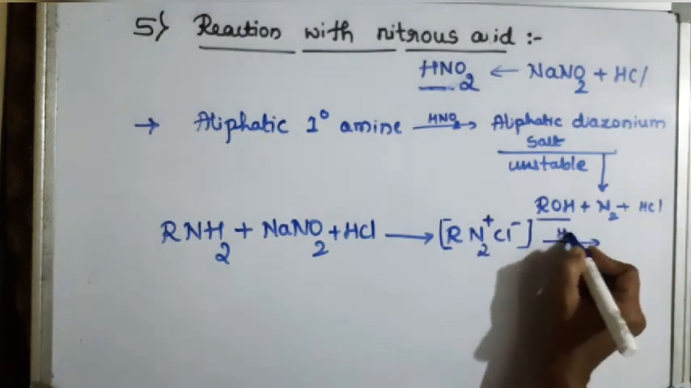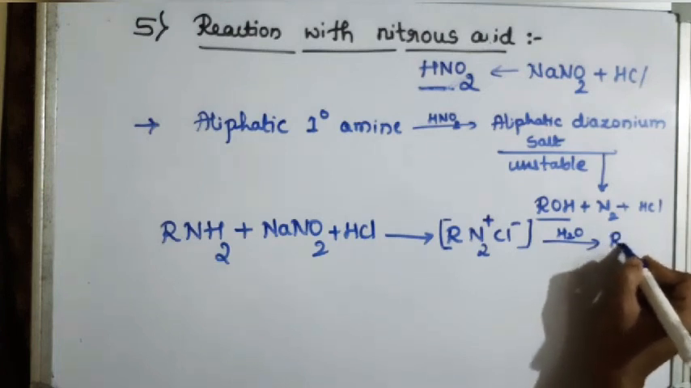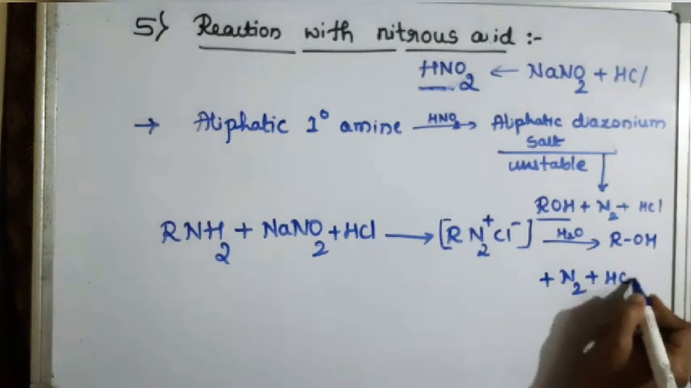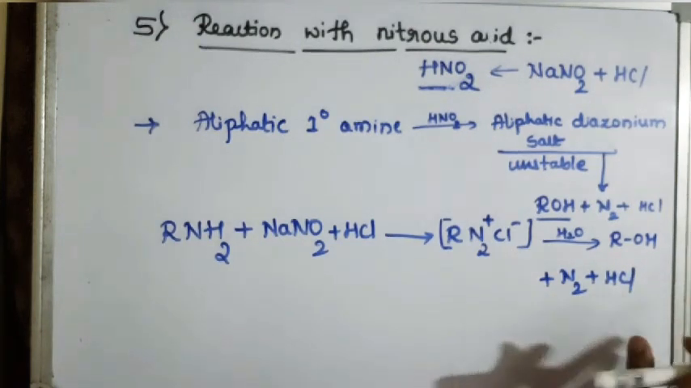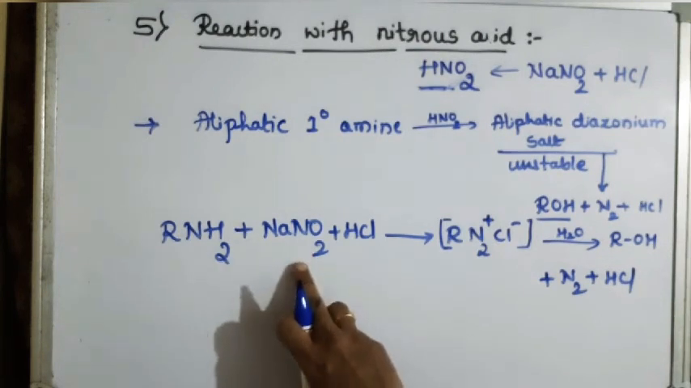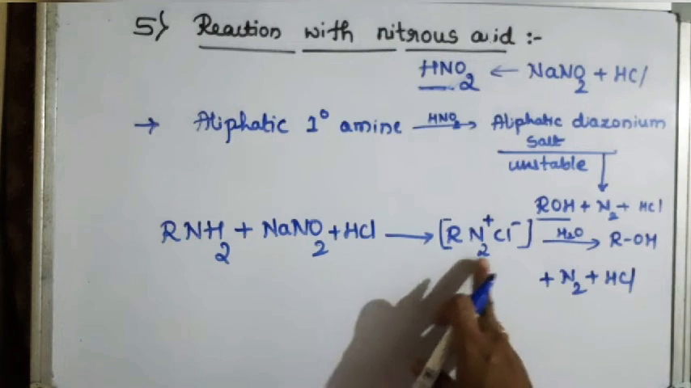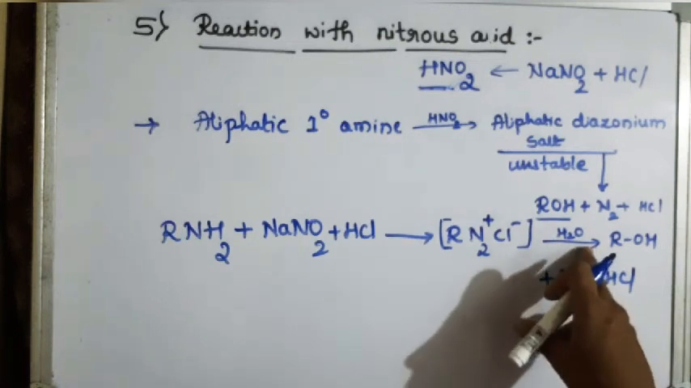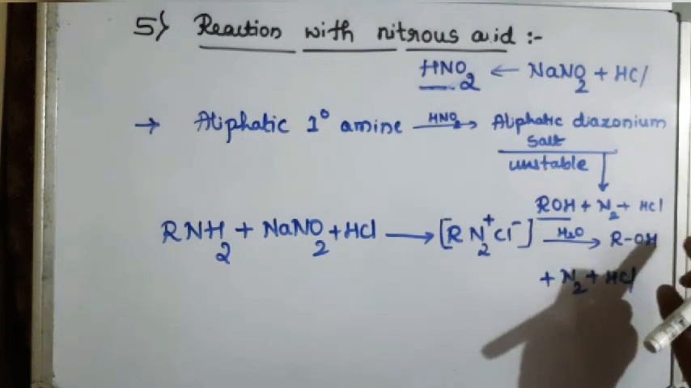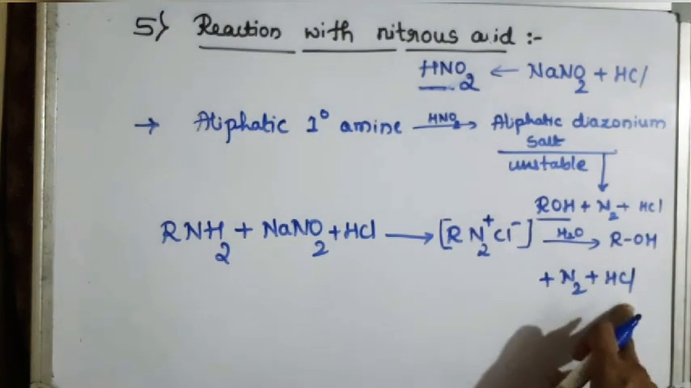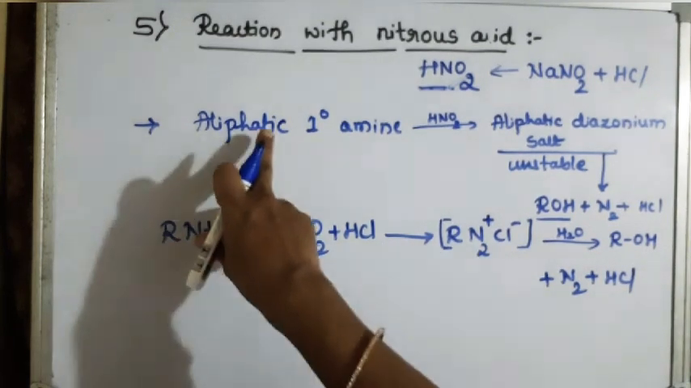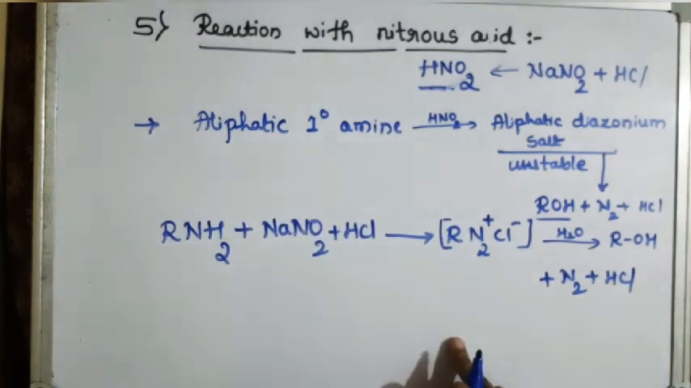This undergoes hydrolysis to form alcohol, dinitrogen and HCl. So when primary aliphatic amine reacts with sodium nitrite in HCl, it gives aliphatic diazonium chloride, which is unstable and further undergoes hydrolysis to form the respective alcohol and nitrogen gas, and hydrochloric acid is released. This is for aliphatic primary amine.